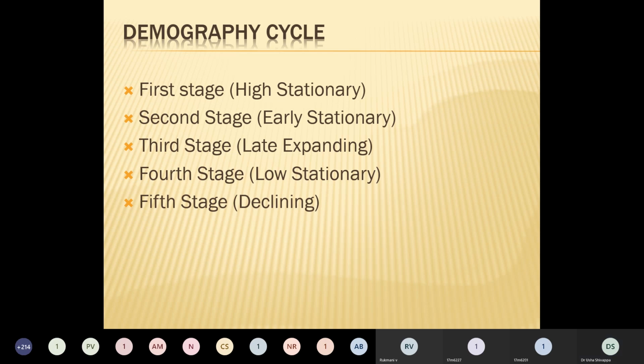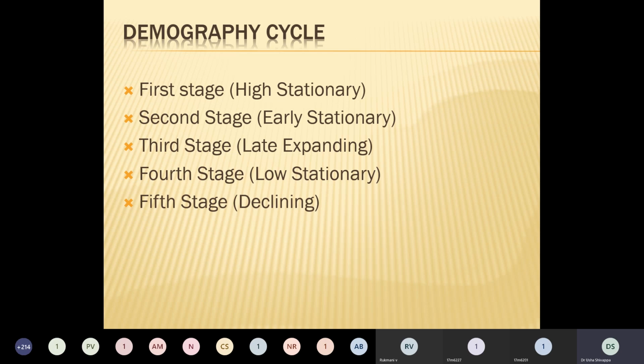The final stage is the fifth stage, the declining phase, where the population begins to decline because the birth rate is lower than the death rate.